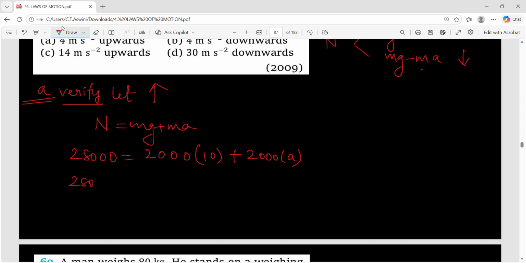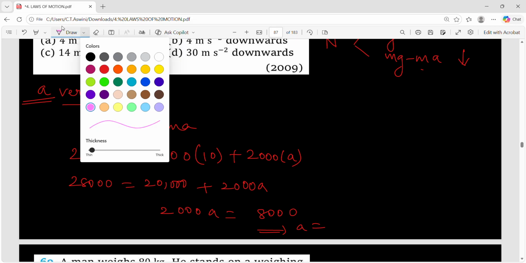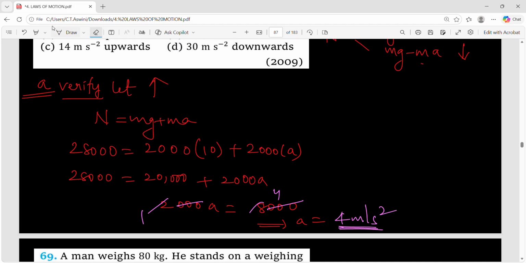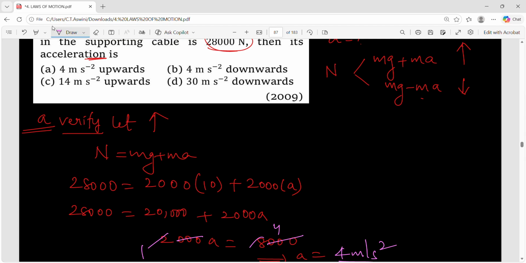So simplify this, what will you get? 28,000 equals 20,000 plus 2000a. So what will be 2000a now? 28 minus 20, it will be 8000. So what is the acceleration now? Three zeros cancel. 2 ones are 2, 2 fours are 8. So you'll get 4 meter per second square. That means you got 4 meter per second square as the acceleration when the lift is moving upward. So what is the right answer now? The right answer is option A.